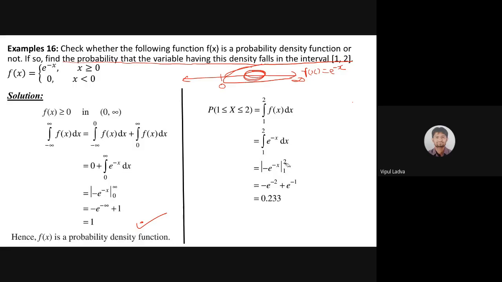Earlier the upper limit was infinity and the lower limit was 0. Now it is 2 and 1. So minus e raised to minus 2 plus e raised to minus 1. And in a calculator we have that function key also. We can identify any power of exponential e with one function key. So it will be very easy once you are using your calculator. ये जो value निकालनी है 0.233, वो बहुत आसानी से निकलेगी.